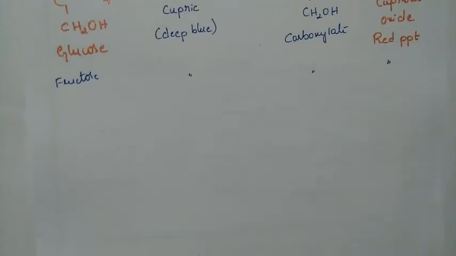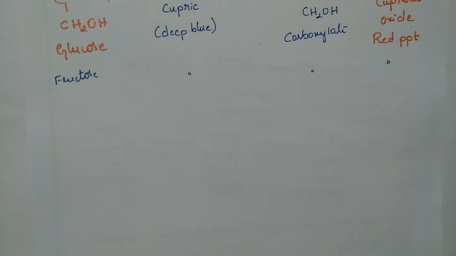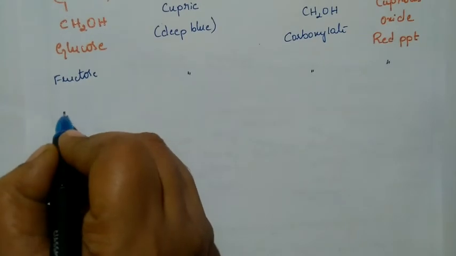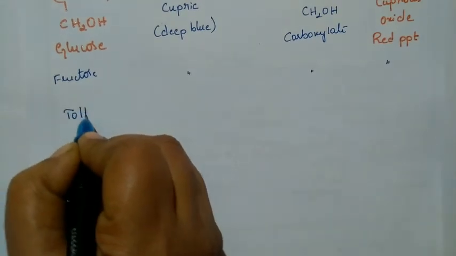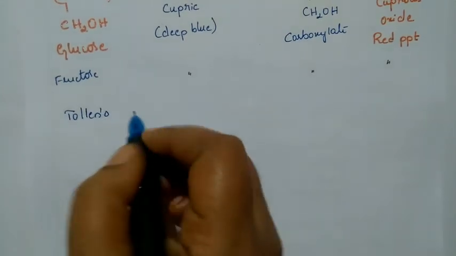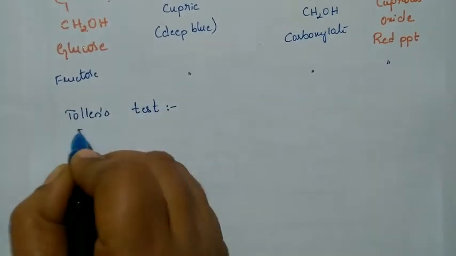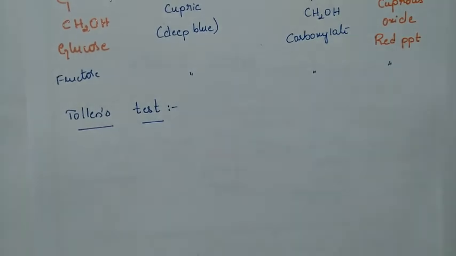Next we'll move on to the Tollens test. So what is Tollens reagent?